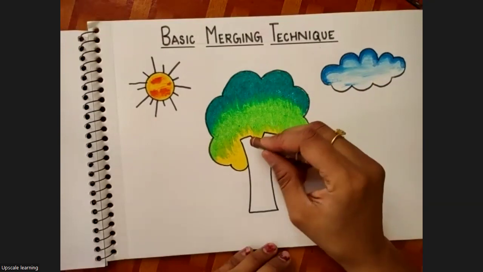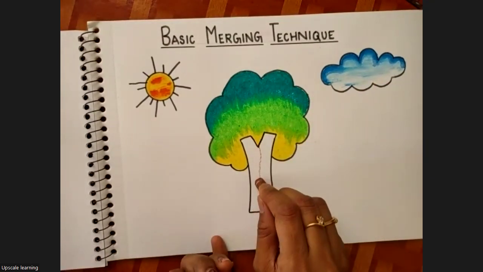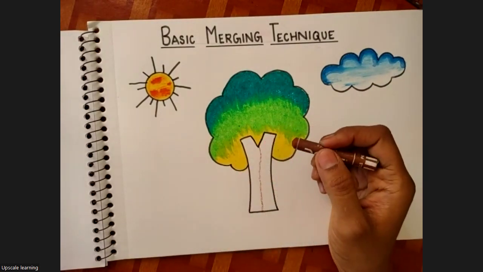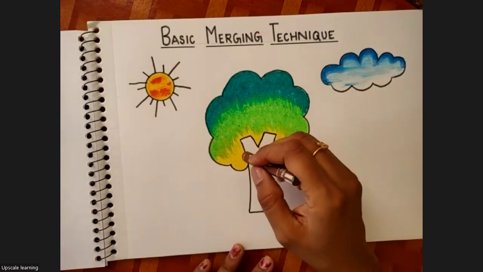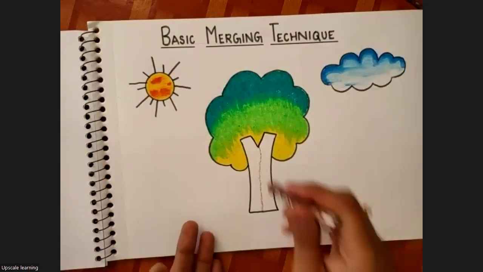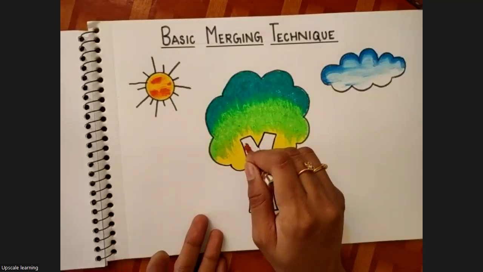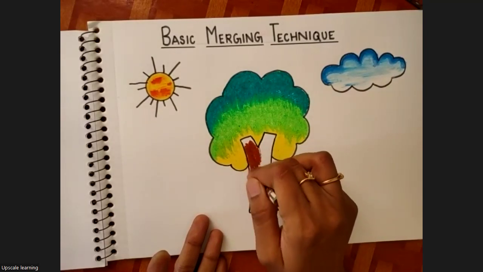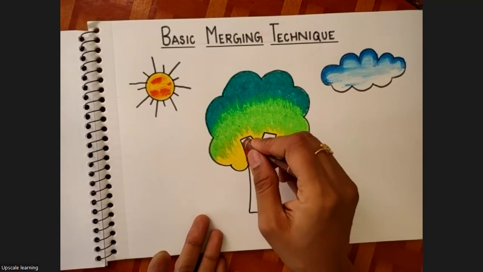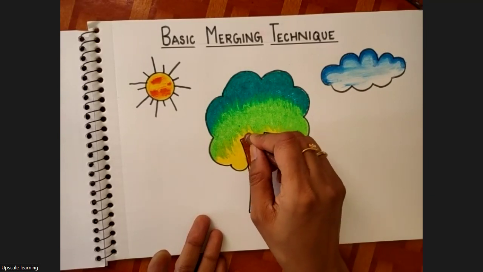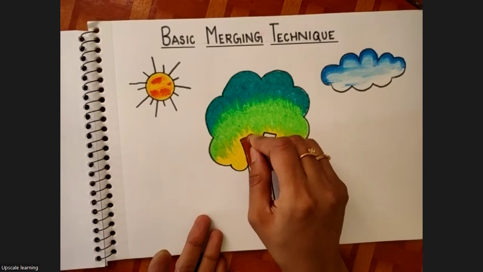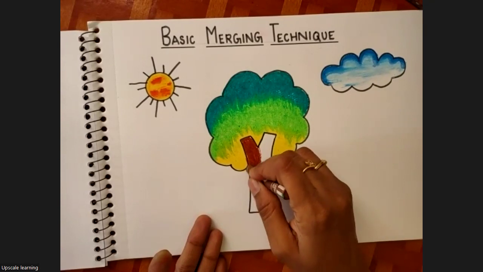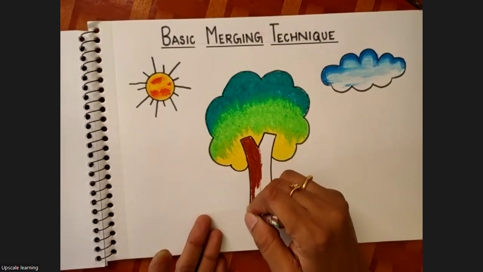I'm just showing lightly, I'm drawing like this. On one side, I'll color it using brown. Wait, you also color using brown first, half side. Ma'am, I don't have light brown. You use black. Any 2 colors. So I'm using light and dark brown. Those of you who don't have another shade of brown, you can use black color. Even that will give nice effect. But in that case, very little black towards the end.